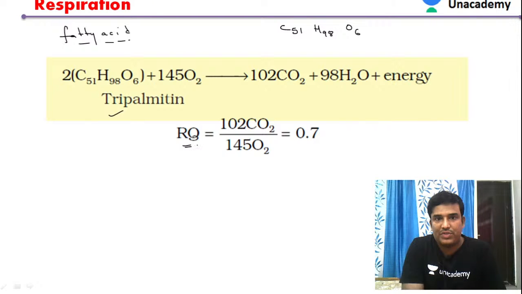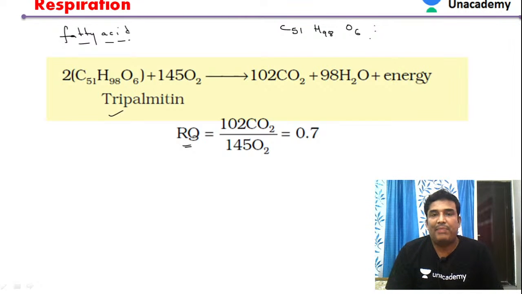So what is the respiratory coefficient value of tripalmitin? That was the question actually. So you can see here, C51H98O6. That is the molecular formula of this particular tripalmitin. So no need to memorize this type of molecular formulas. They will give the molecular formula. We have to balance it actually.